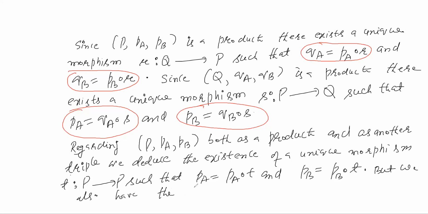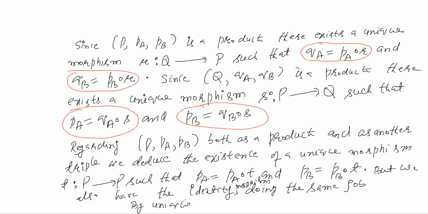So we also have the identity morphism doing the same job. So by uniqueness, T must be clearly the identity on P.